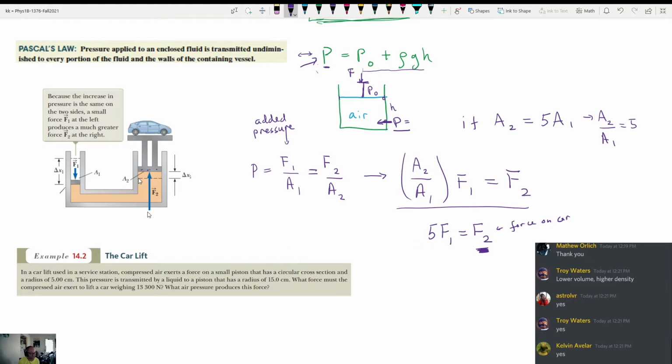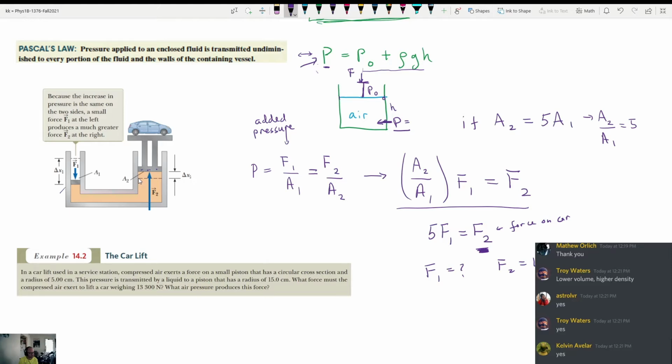So let's take a normal weight for a car. What's a normal weight for a car? Let's say a car weighs 1,000 pounds. How big of a force would you need to push with to lift a car that's 1,000 pounds, according to this? How big would F1 need to be if F2 is 1,000 pounds?